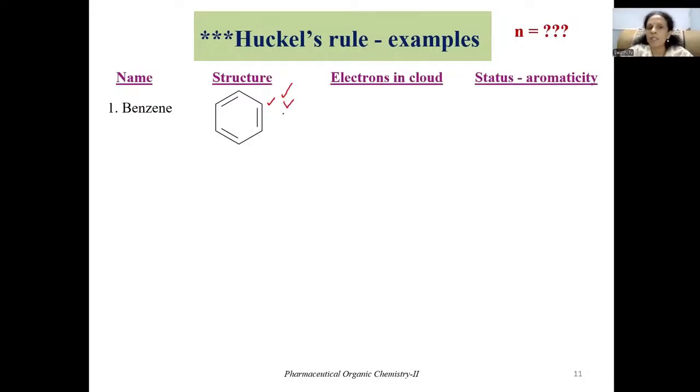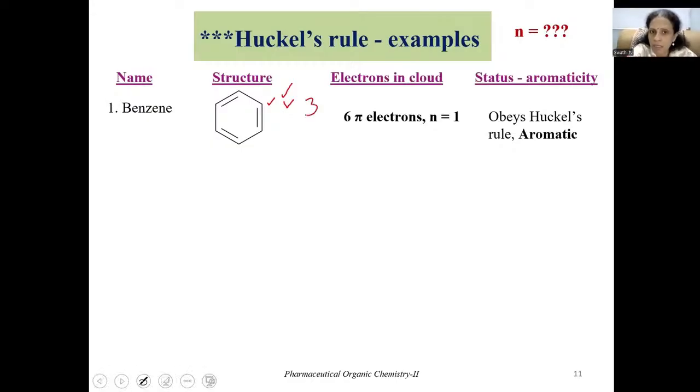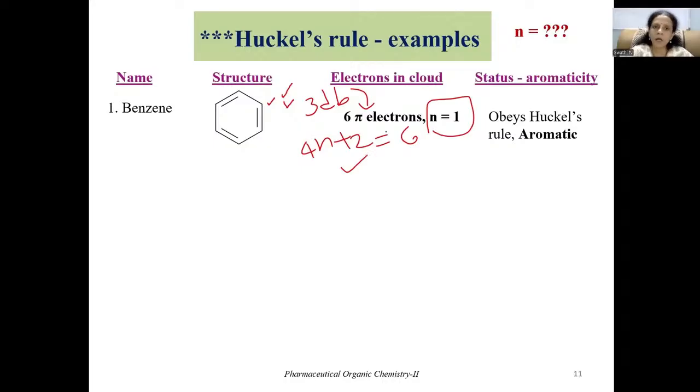Now coming to the third important criterion, the total number of pi electrons should be equivalent to 4n plus 2. Here this particular molecule has 6 pi electrons. How are 6 pi electrons present? Because the molecule consists of 3 double bonds, and each double bond is equivalent to 2 electrons, so overall it contains 6 pi electrons. Now when you equate 4n plus 2 to 6 and simplify this equation, we get n equals 1. That means it is obeying Huckel's rule, and that is how benzene is considered to be aromatic in nature.